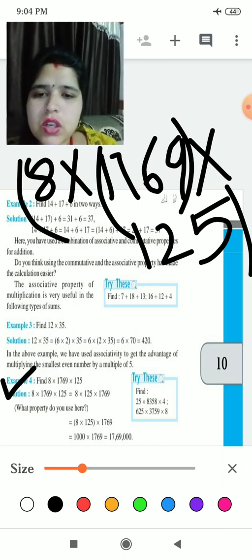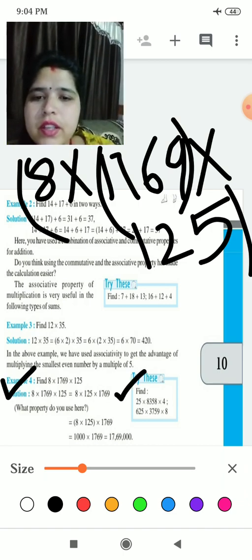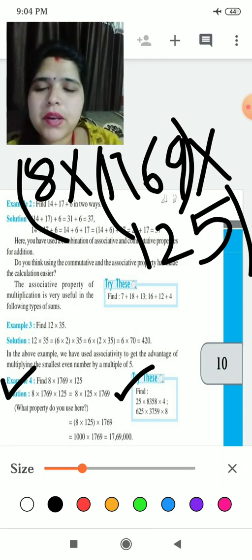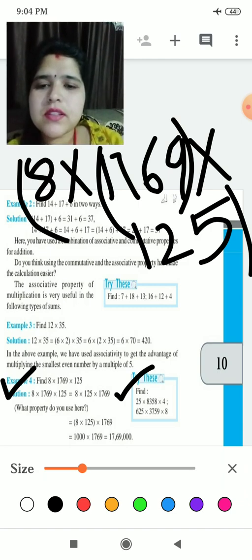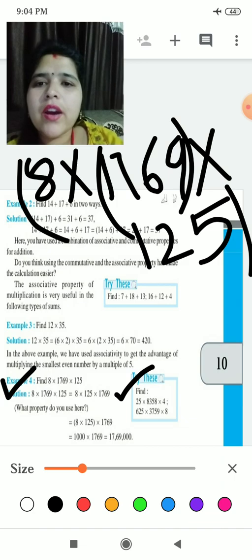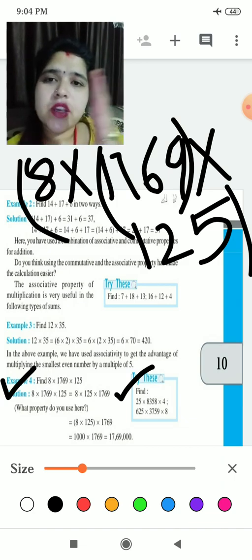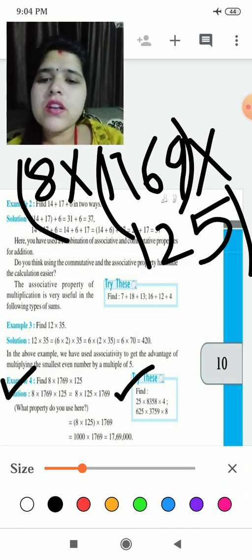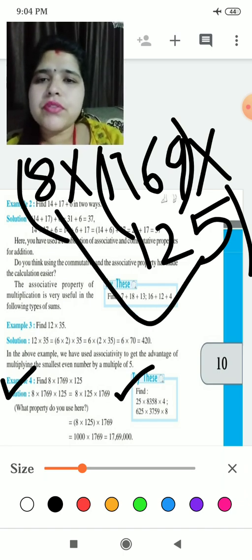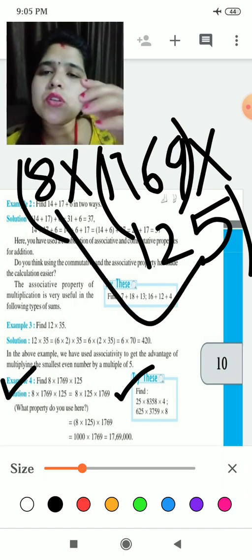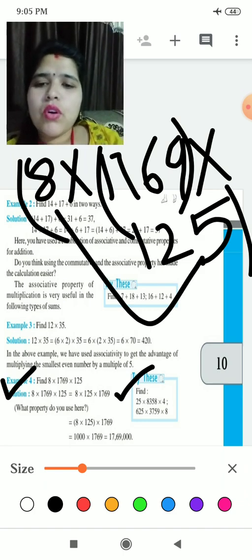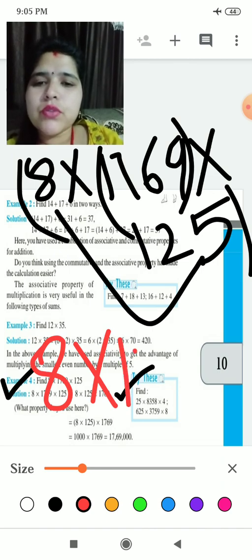Okay, it is your choice. Same way they have written here, they have written 8 multiply 125 multiply 1769. What they have done, they have changed their positions. Okay, children? Yes, you can take the easy number first and the big number you can make it behind. So what they have done, they have multiplied 8 multiplied 125.